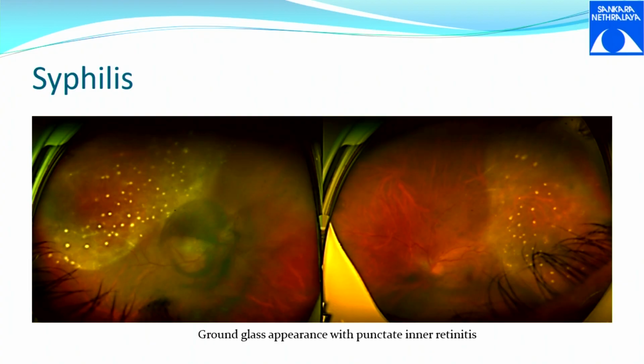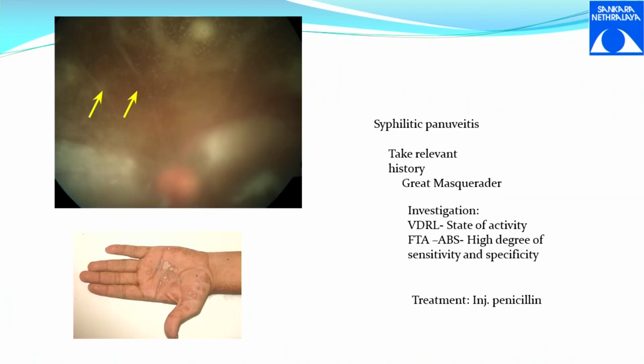So another thing is syphilis. Syphilis is again, you would have already known, a great masquerade. It can have various presentations. One presentation that it shows is punctate inner retinitis, these lesions, white dots in both the eyes with a ground glass background. So syphilis can even present as pan-uveitis. The important thing is history taking, sexual history of multiple partners, and the tests would be VDRL and FTA-ABS, because one has a better sensitivity, one has a better specificity. The treatment is injection penicillin.